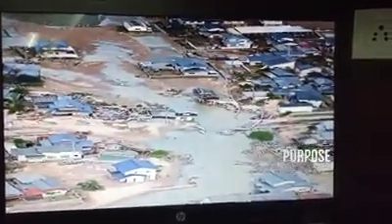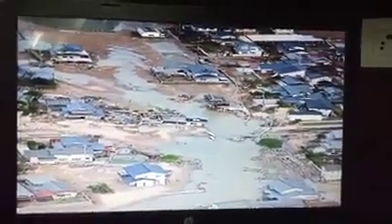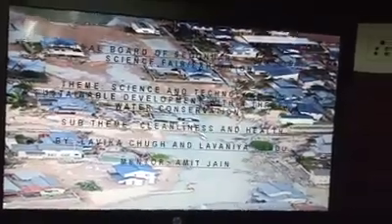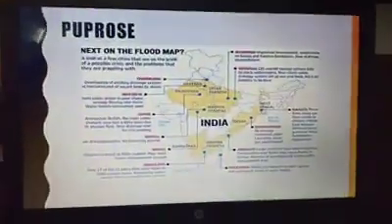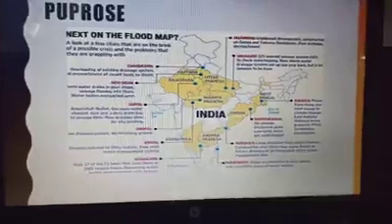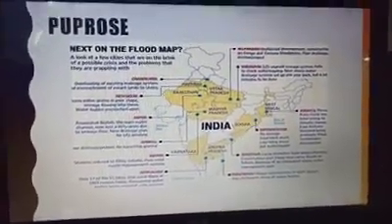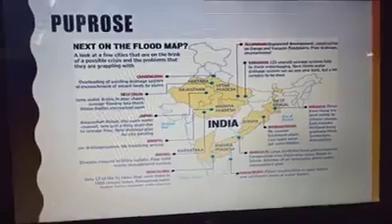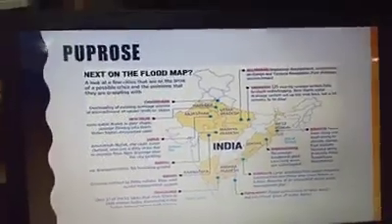Pictures clearly show the waterlogging and bad health of human life. This is due to an improper drainage system. The purpose of choosing this project is waterlogging and poor drainage system. This is a flood map which shows that if there is waterlogging, then there will be severe effects on human life.